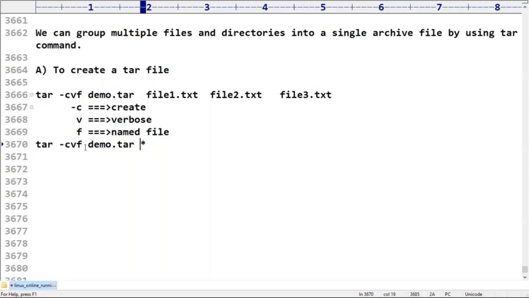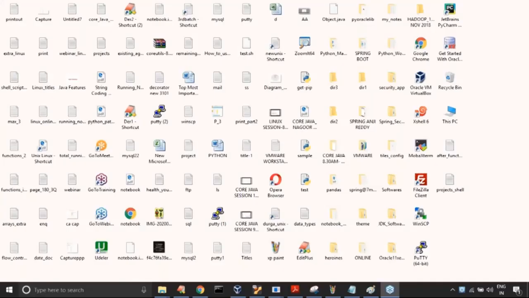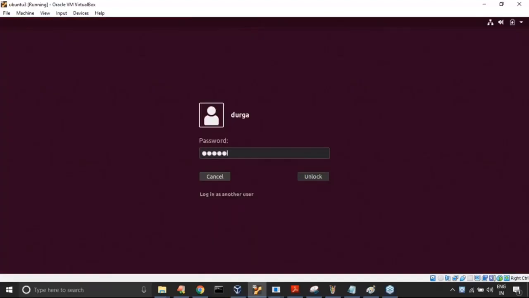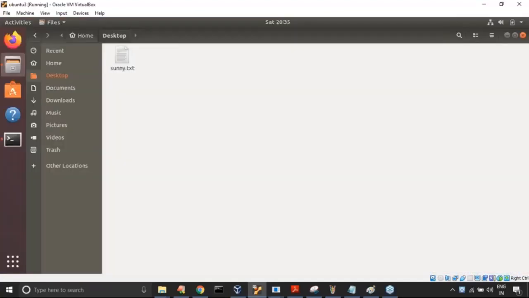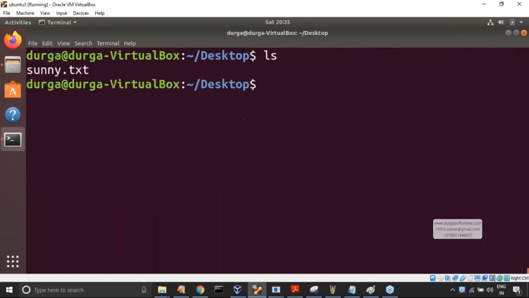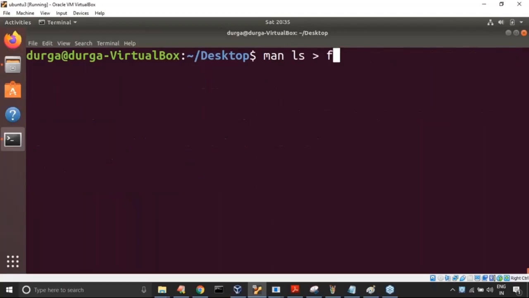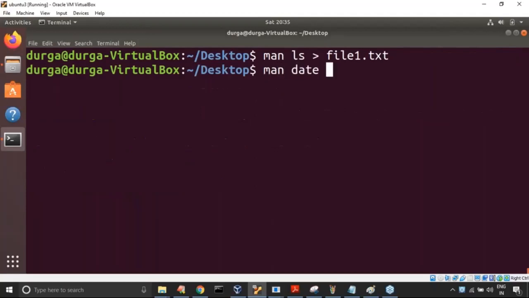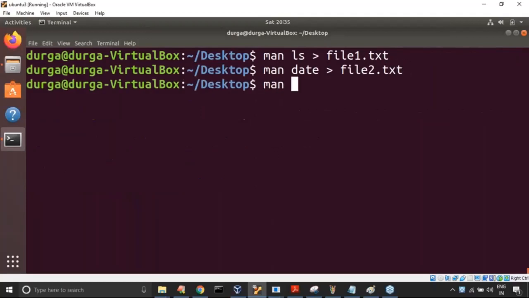Now my question is, observe. Let me execute up to this. Let me remove this. Now I require some three files. I take man ls into file1.txt, which contains the manual page of the ls command. Next, man date into file2.txt. Next, another command, the find command we just covered, into file3.txt.